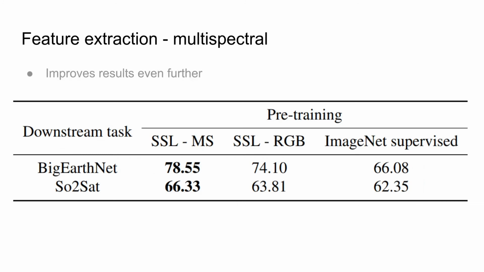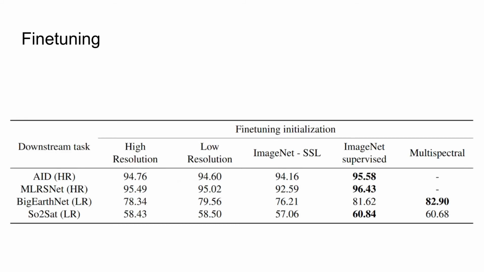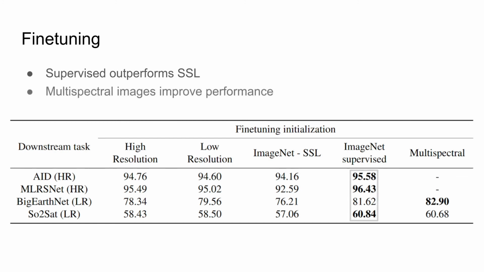Self-supervised pre-training on multispectral images improves the results by 3 to 4% compared to the pre-training on RGB images only. However, in the case of fine-tuning, supervised pre-training on ImageNet still gives the best results in the RGB setting. But these results can be surpassed or matched using self-supervised pre-training on multispectral images.